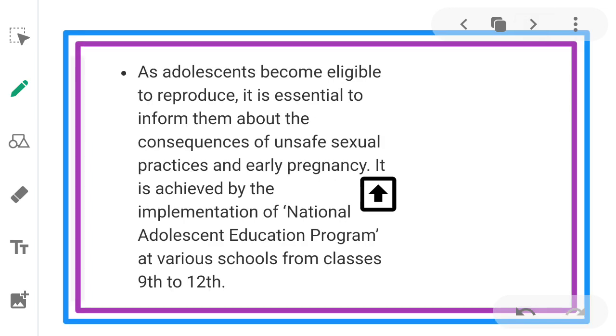As adolescents become eligible to reproduce, it is essential to inform them about the consequences of unsafe sexual practices and early pregnancy. This is achieved by the implementation of the National Adolescent Education Program at various schools from classes 9th to 12th.